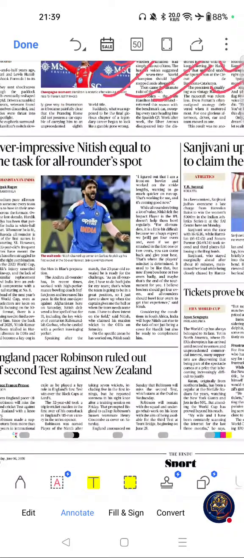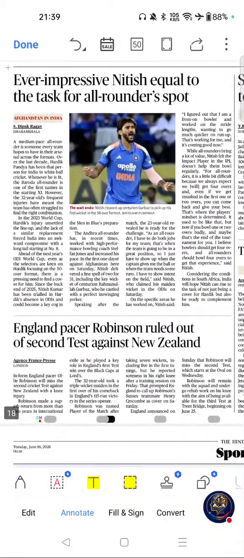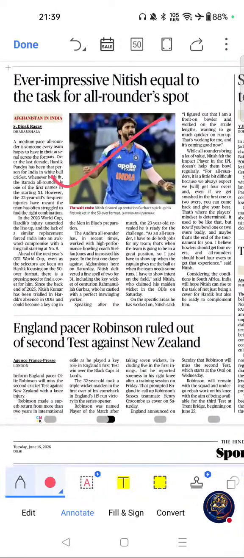Next important article from this page was this one. Nitish equal to the task for all-rounders spot. If you see the importance of this article, Team India developments often appear in sports current affairs.